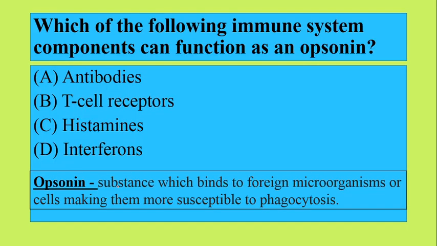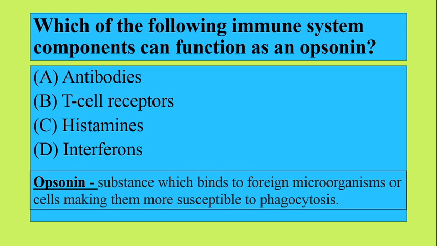Now, which of the following immune system components can function as an opsonin? First we will talk about what an opsonin is. An opsonin is a substance which binds to foreign microorganisms or cells, making them susceptible to phagocytosis. So it's a substance which binds to the foreign material that enters our body and makes it more susceptible, so that it can be easily phagocytosed or killed.